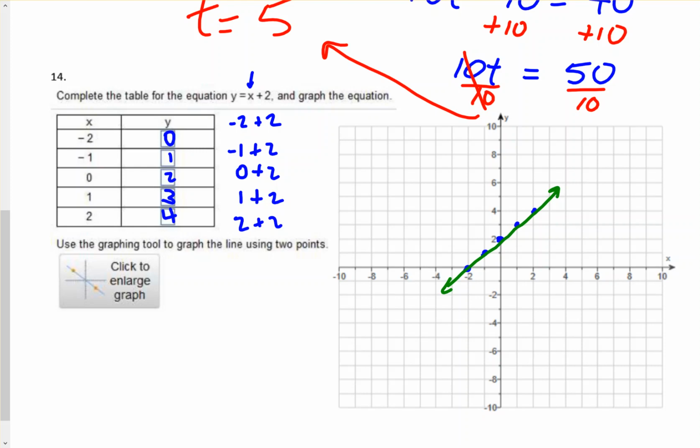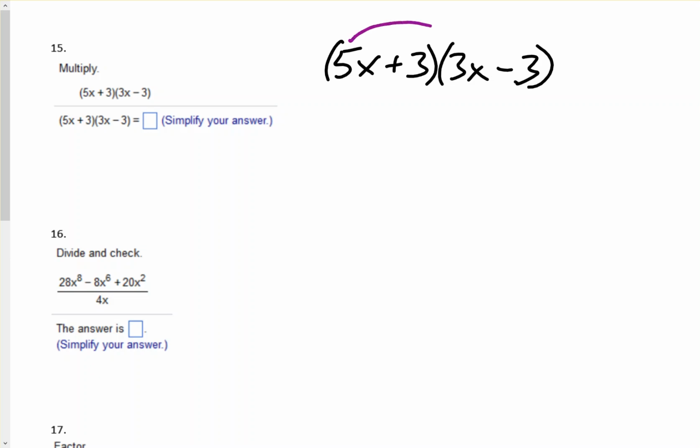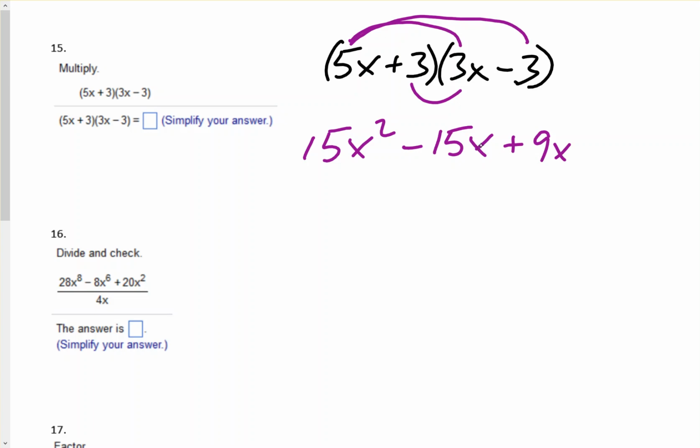Okay, let's take a look at 15. Multiply, we got a FOIL scenario. 5x plus 3 times 3x minus 3. So we're going to FOIL 5x times 3x, which is 15x squared. 5x times negative 3, which is negative 15x. 3 times 3x, which is 9x. And 3 times negative 3, which is negative 9.